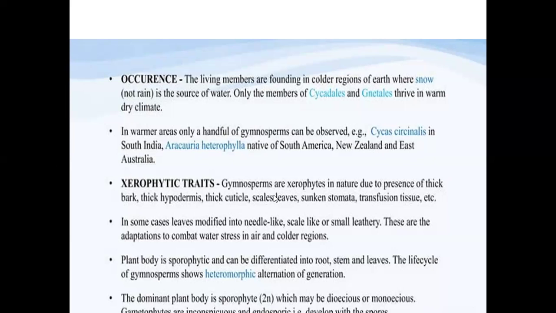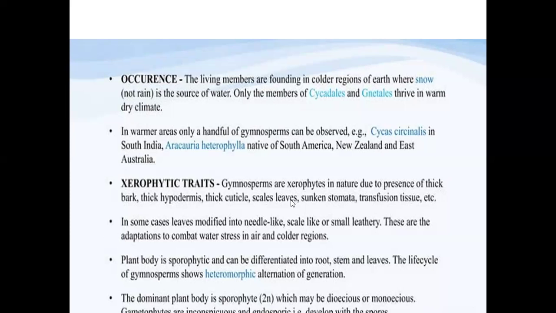Now, what are the xerophytic characters? I told you that the majority of gymnosperms show xerophytic adaptations. So what are those characters? Gymnosperms are xerophytes in nature due to the presence of a very thick bark, thick hypodermis, and thick cuticle. The leaves are reduced to scales, with sunken stomata and transfusion tissue.